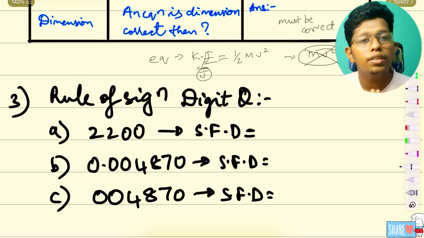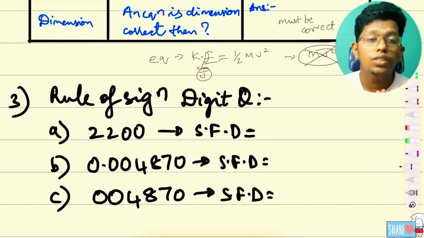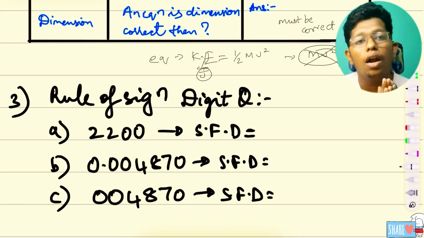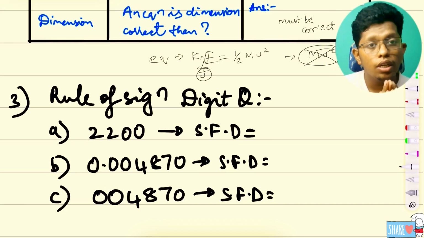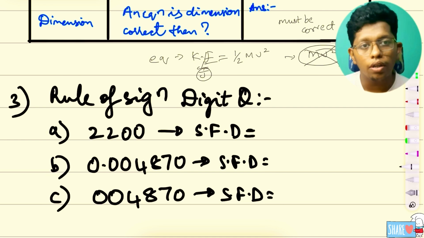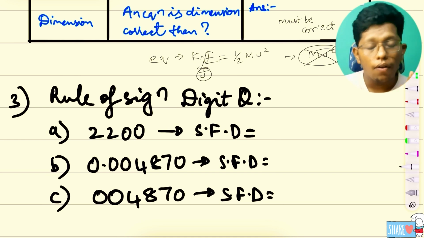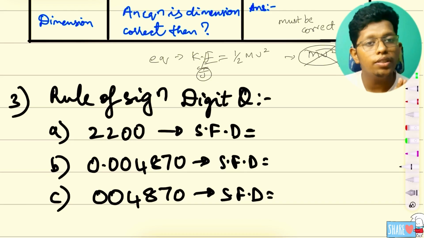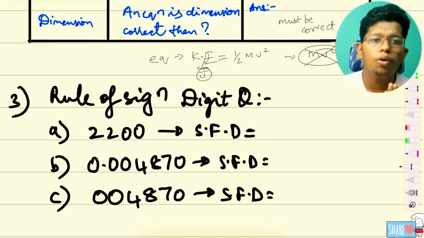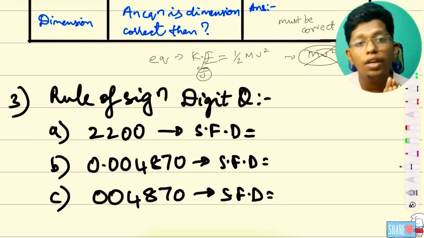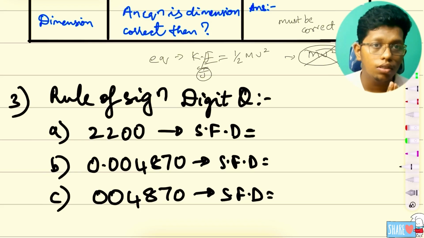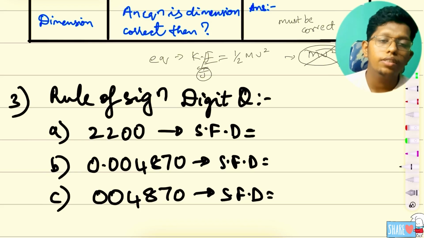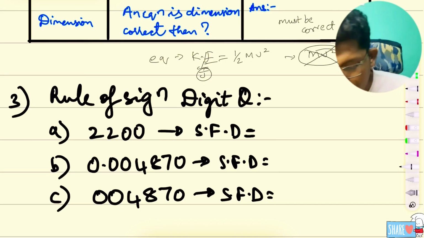Rules of significant digits. The things I am teaching here are very important for PYQs, because I have analyzed the PYQs very well. I am teaching very important topics of physical quantities like these questions. Whatever I teach is only the important things. So significant digits are very important. The reason is I have seen many of the questions they have asked. That's why I am teaching you. So it's very important.